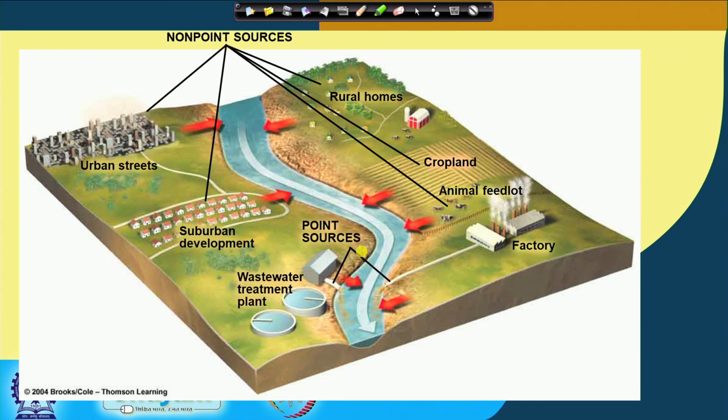Again, here in this picture, the point sources are wastewater treatment plants and factory outlets into the water bodies. However, non-point sources are suburban developments, urban streets, rural homes, croplands and animal feedlots, from where the different nutrients and contaminants can move in bulk through water or rainfall and ultimately reach the nearby water body to contaminate.